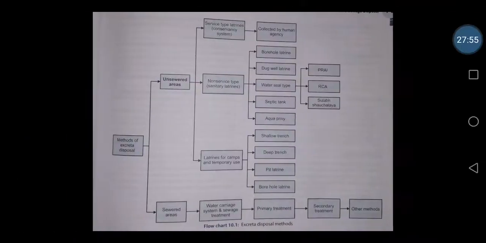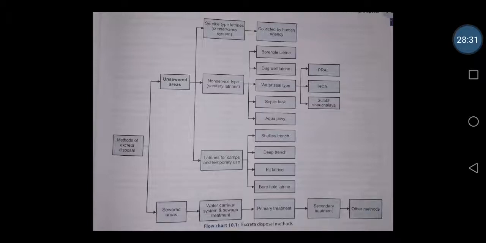So now let us see which are the methods of excreta disposal. The various excreta disposal methods are clearly given in this flowchart. Even in your KPARC it is present, and if it is not available, or if you would like to study in this way, you can use this diagram also. Unsewered areas and sewered areas, service type latrines, non-service type latrines, and latrines for camp and temporary use. So this much we are going to see today.